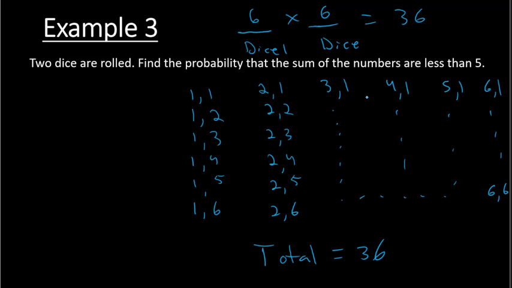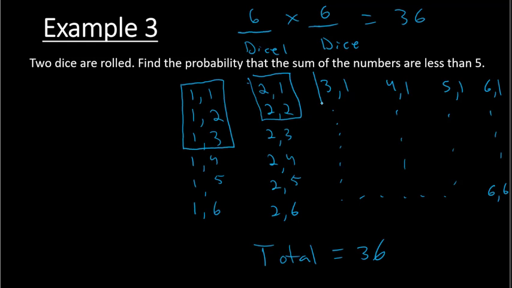Now the favorable outcomes are the ones where the sum is less than 5. So we have to think through which sums would be less than 5. Well, notice all of these: 1 and 1, 1 and 2, 1 and 3. If I add those together, 1 plus 1 is 2, 1 plus 2 is 3, 1 plus 3 is 4. All of these have a sum that is less than 5. Looking at this other column, if the first dice is a 2, it could be 2 and 1, and 2 and 2. Both of those add to be less than 5.